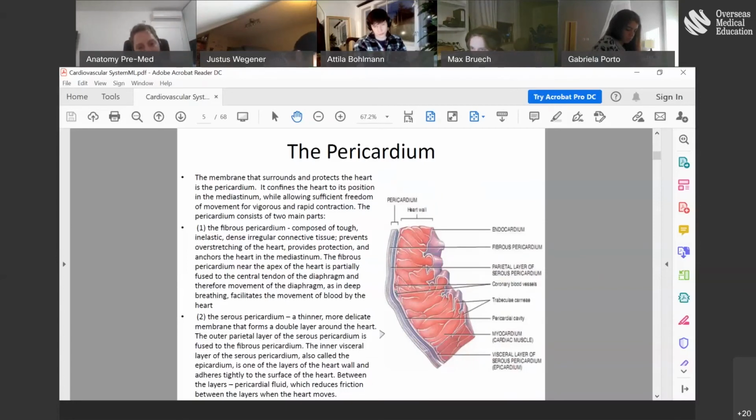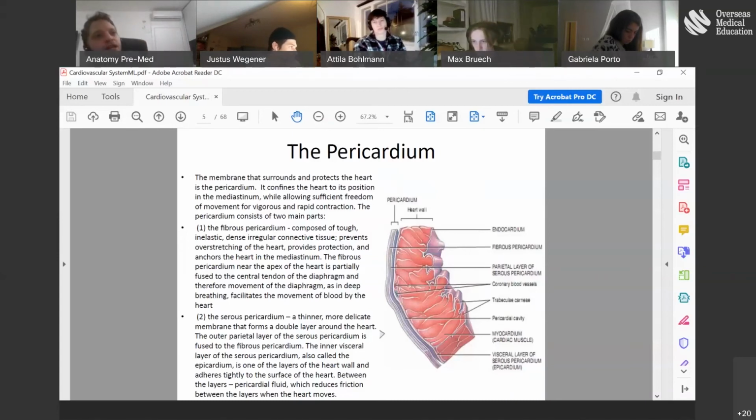Pericardium. Now, the pericardium is very important, guys, because the pericardium is a connective tissue that lines your heart from the outside, and it has two distinct parts. Now, that's very important to remember. The inner part of the pericardium is what we call serous pericardium. The serous pericardium is a double layer of cells. You have two layers of serous pericardium, two layers, very important to remember.